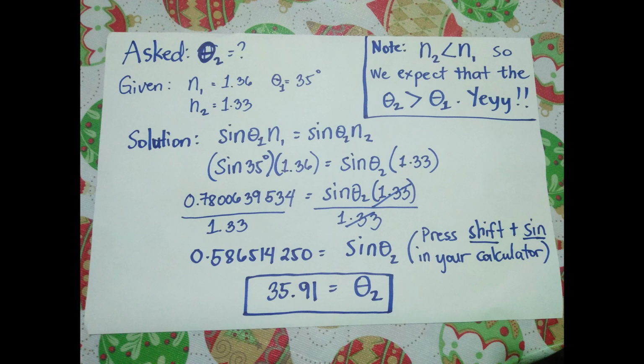Now, how do you check if your answer is logical? You have to note that in our problem, n2 is less than our n1. So we expect that our angle 2 must be greater than angle 1, based on the discussions that we had a while ago. You get it?